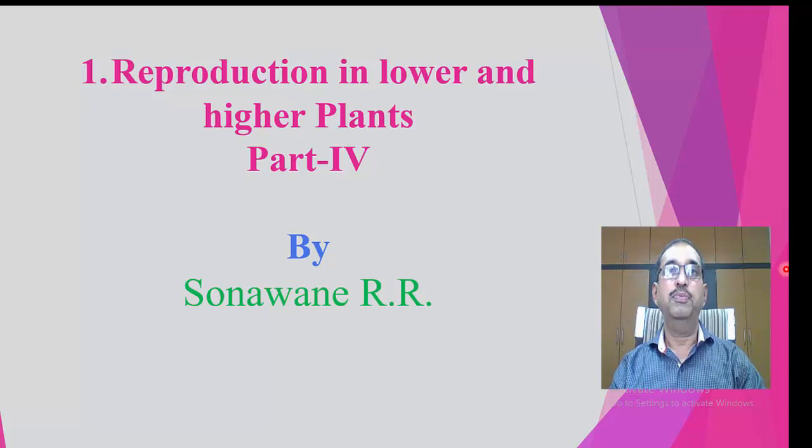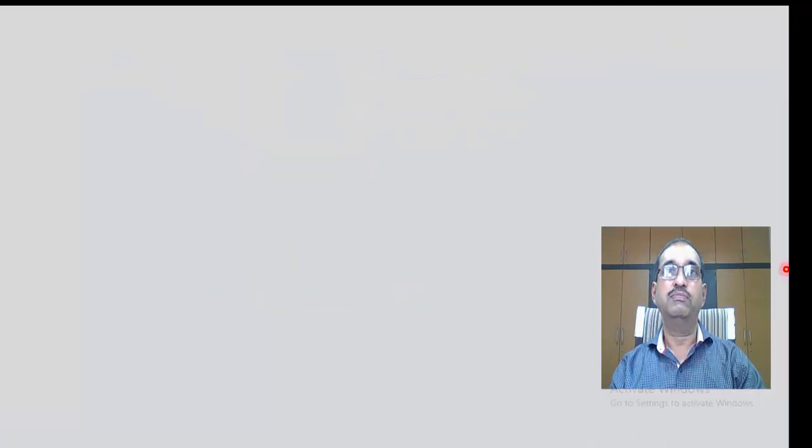Today, in the fourth part of the lesson Reproduction in Lower and Higher Plants, we are going to see pollination. In the first three lectures, we completed asexual reproduction in plants, development of the male gametophyte in angiosperms, and development of the female gametophyte in angiosperms. Pollination.